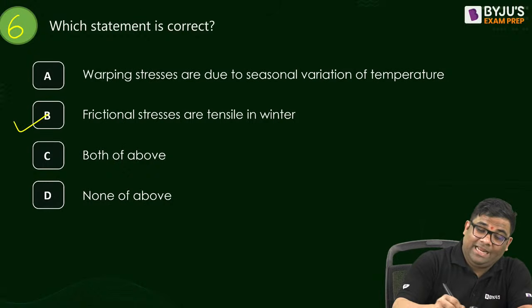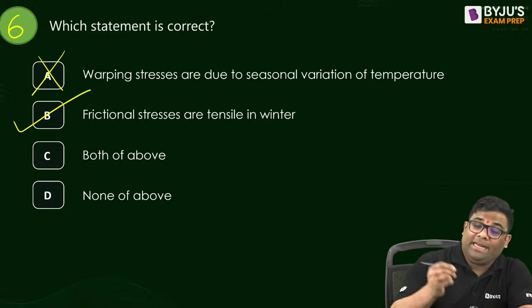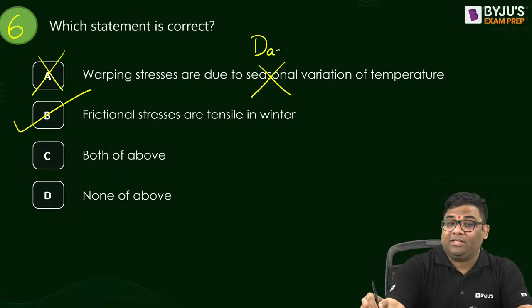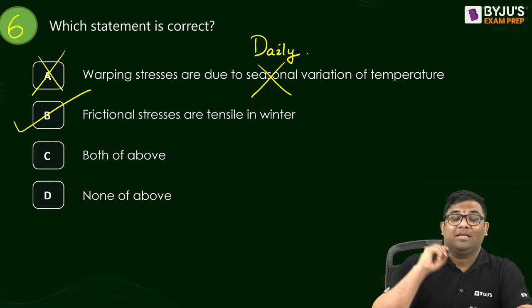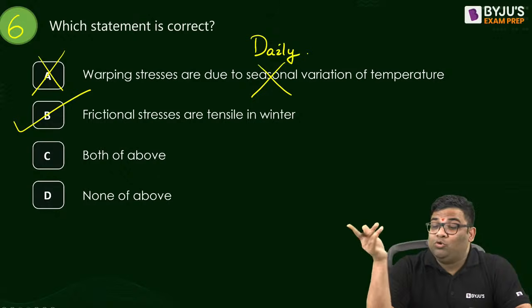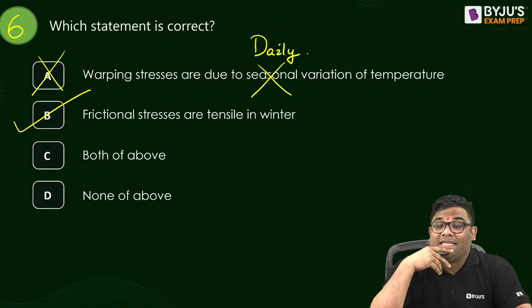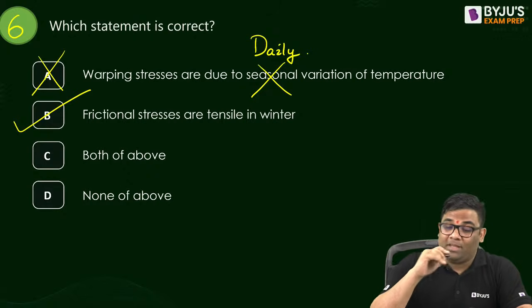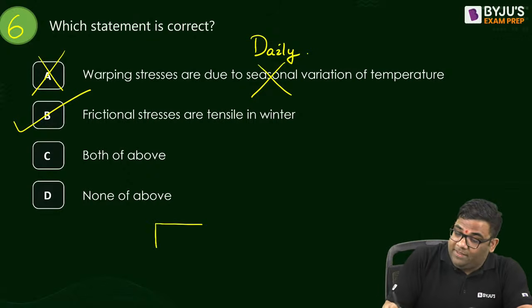B is correct. A is not correct. Warping stress is due to what? Daily variation of temperature. Warping stress is due to daily variation of temperature. Right? Frictional stresses are due to seasonal variation of temperature. And frictional stresses, if you see frictional stresses, what will happen?